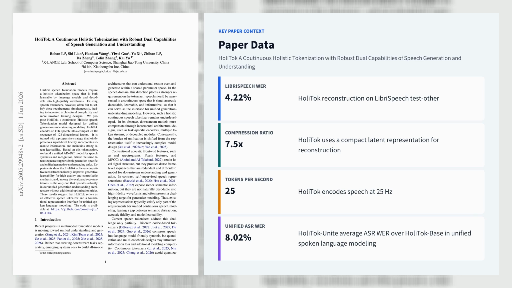In unified AR plus DiT experiments using a Qwen 2.5 0.5B backbone, HoliTok is the only representation that works robustly without extra optimization tricks. On LibriSpeech test-other, it reaches PESQ 4.10/4.1, STOI 0.974, WER 4.22%, SPKSIM 0.968, and EMOSIM 0.995 at a 7.5 times compression ratio and 25 tokens per second.